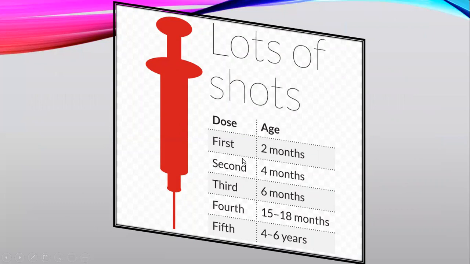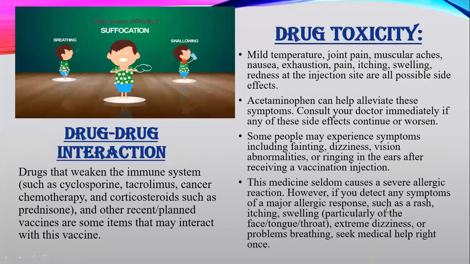As you can see, the first to fifth doses are given as follows: the first dose at 2 months of age, the second at 4 months, the third at 6 months, and so on, and the fifth at 4 to 6 years. But after that, an interval of 10 years is required. Now, here is the drug-drug interaction.